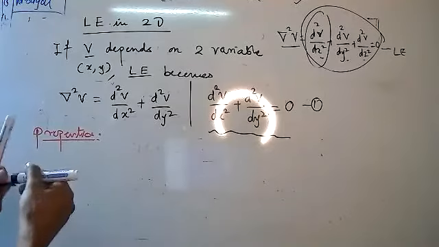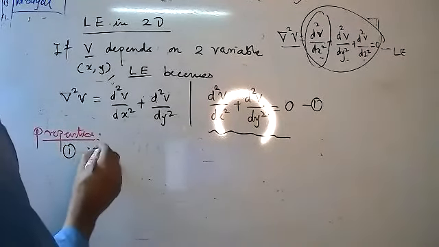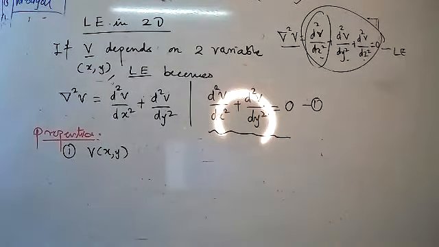Next properties. First property is what? V of x comma y. And V of x comma y is related to both the x as well as the y axis.